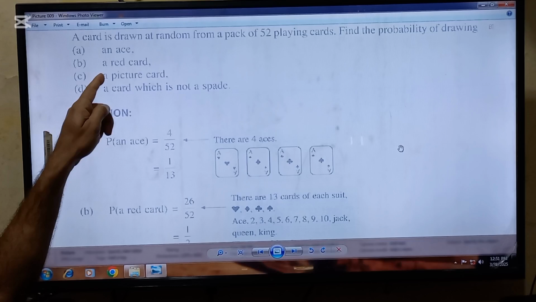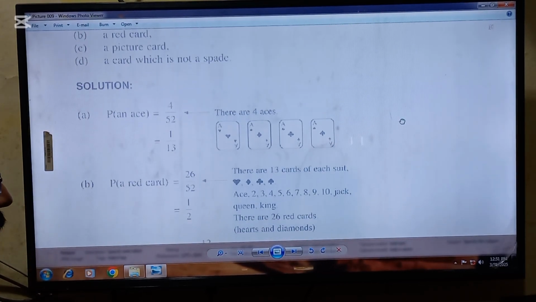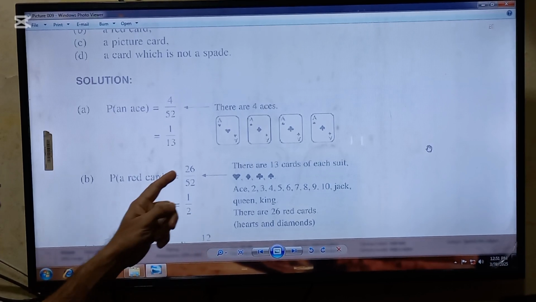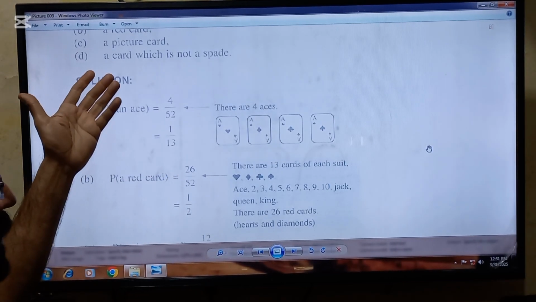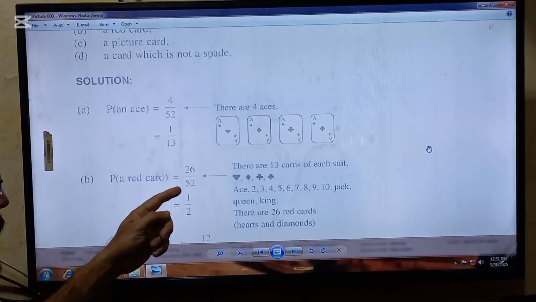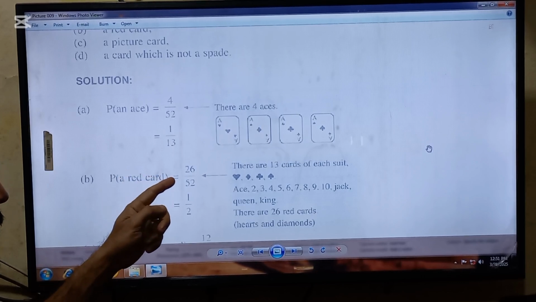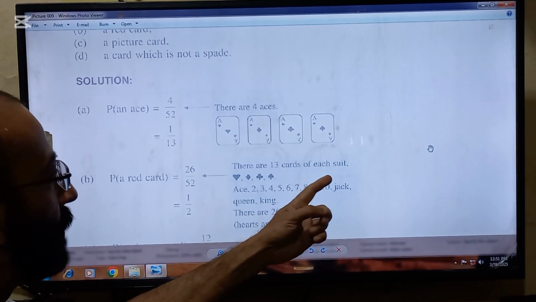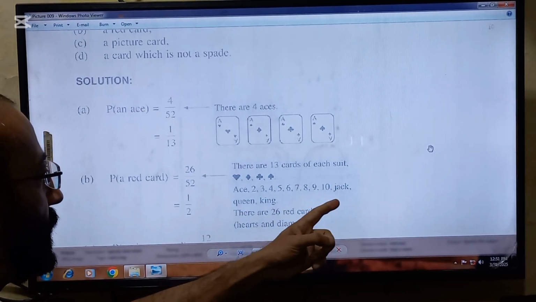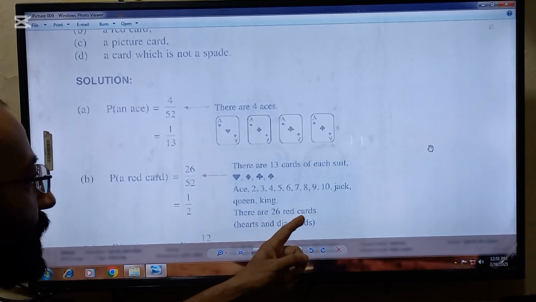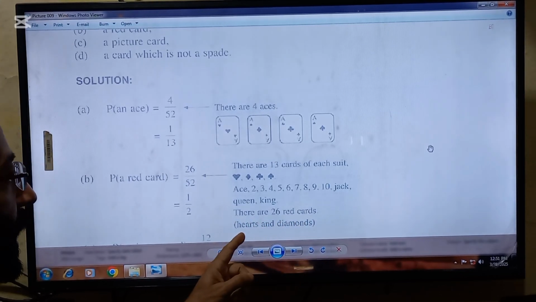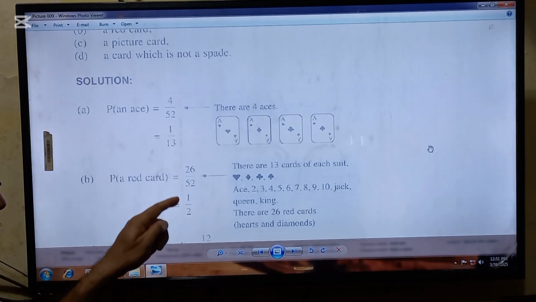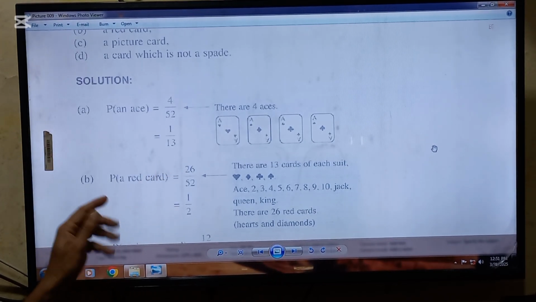Next requirement is red cards. So beta, remember, red cards are 26 in total in 52 playing cards. So total outcomes are 52 and red cards are 26. So this is the hint for you. There are 13 cards of each suit, so these are the total cards, and there are 26 red cards. These are hearts and diamonds. So hearts and diamonds are the red cards. And after solving this, you will get an answer of 1 by 2.